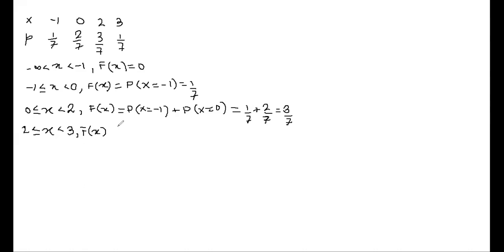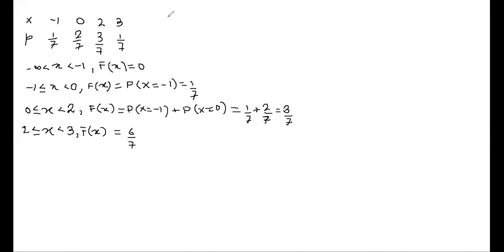It is 1 by 7 plus 2 by 7 plus 3 by 7. So what will 1 by 7 plus 2 by 7 plus 3 by 7 be? 6 by 7. Right? Okay.